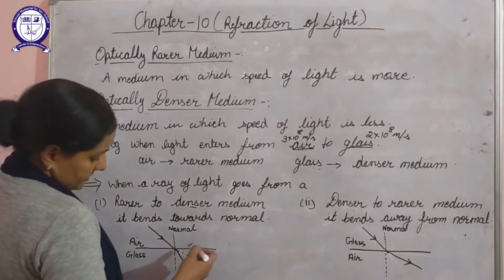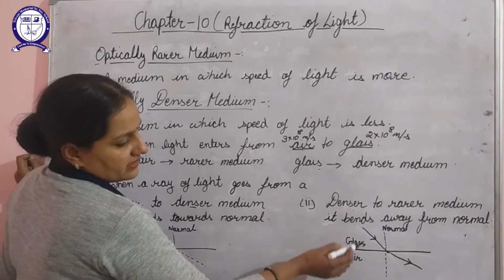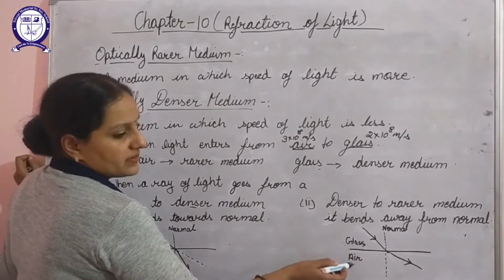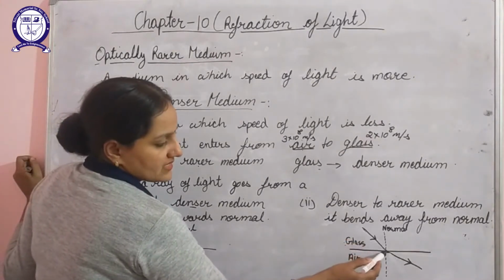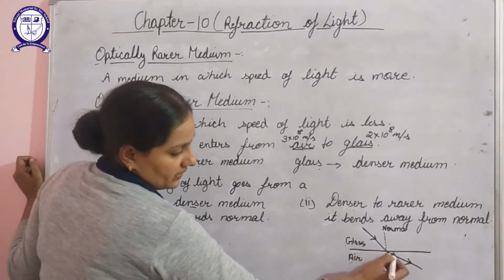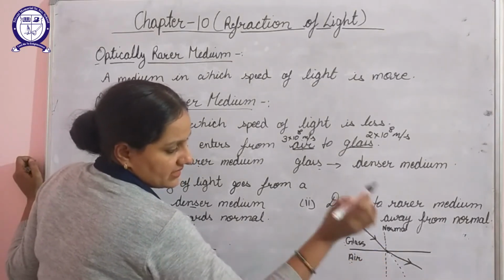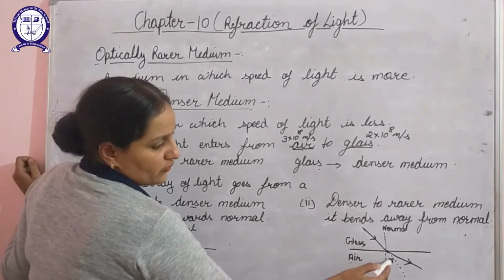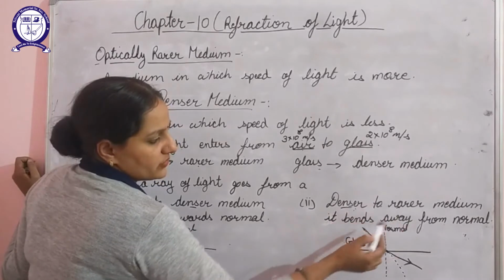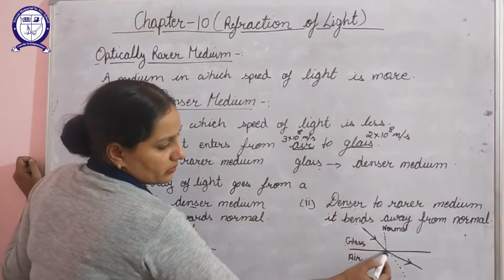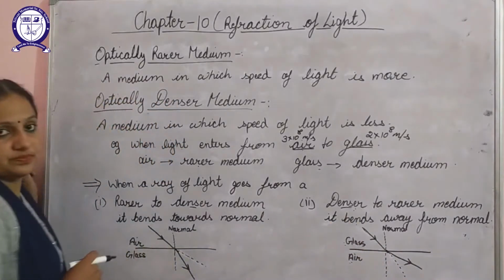If we consider the opposite case, here glass is there and here air is there. So glass is a denser medium, air is a rarer medium. When a ray of light moves from glass and enters air, at this point again its path will change. Now it will move away from normal, as stated here, that when it moves from denser to rarer, it bends away from normal. So this must be the actual path, so it bends away from normal.